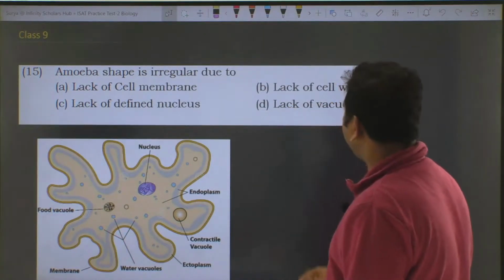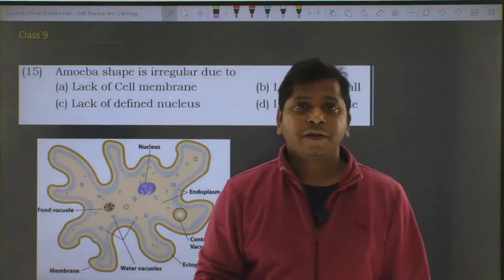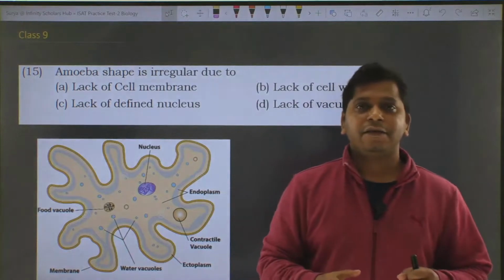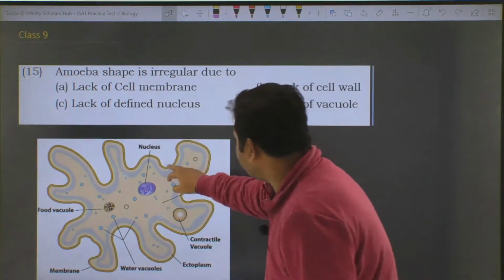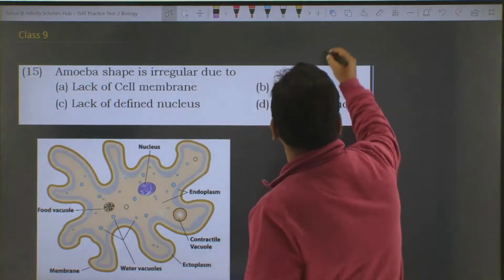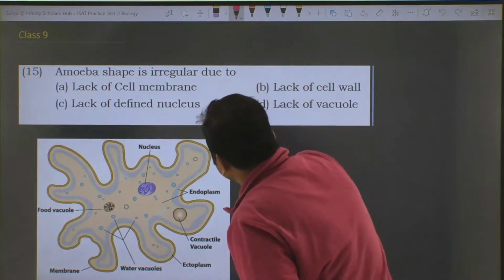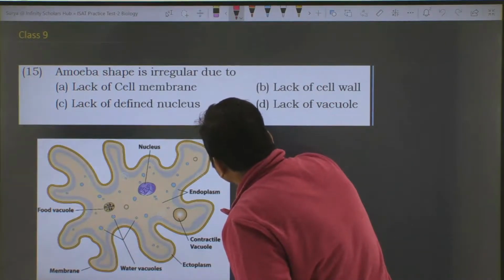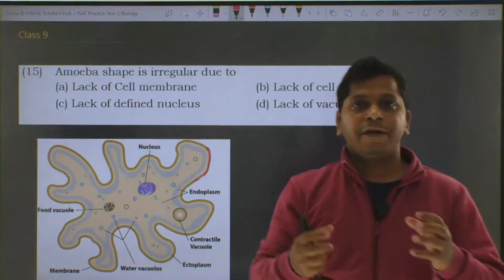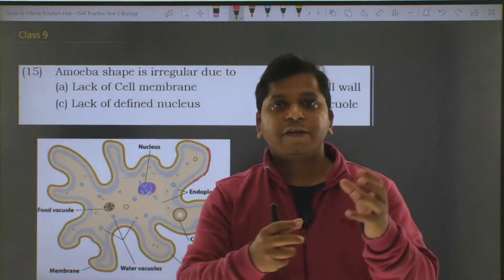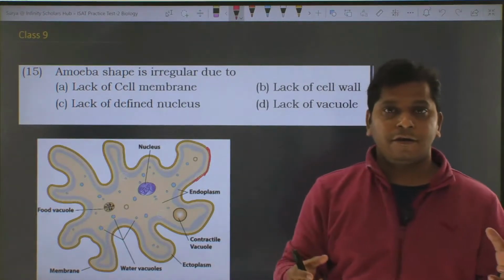Lack of cell wall, yes. Amoeba doesn't have a cell wall, and a cell wall is not a flexible structure like the plasma membrane. As you can see here, the yellow colored structure is the plasma membrane, and it is flexible as it is made up of lipids and proteins, unlike the cell wall which is rigid and firm.